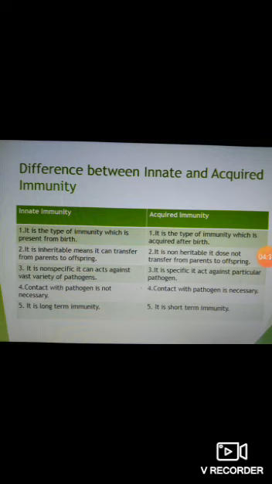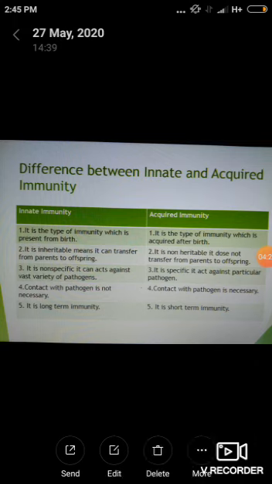In innate immunity, these barriers can act at any time against any pathogen. That's why contact with the pathogen is not necessary, but for the production of antibodies, contact with the pathogen is necessary in acquired immunity.